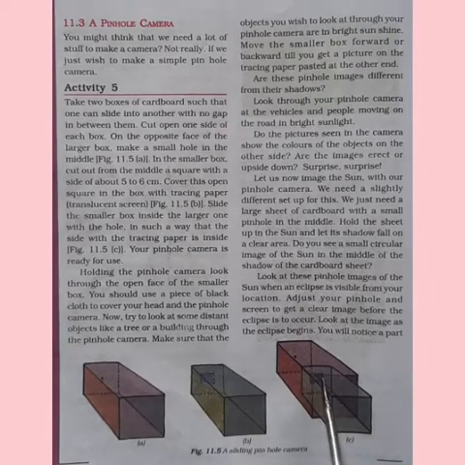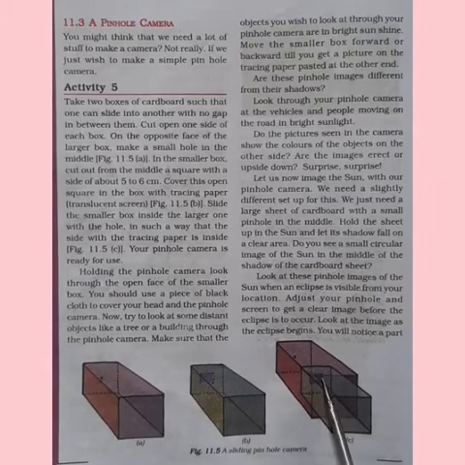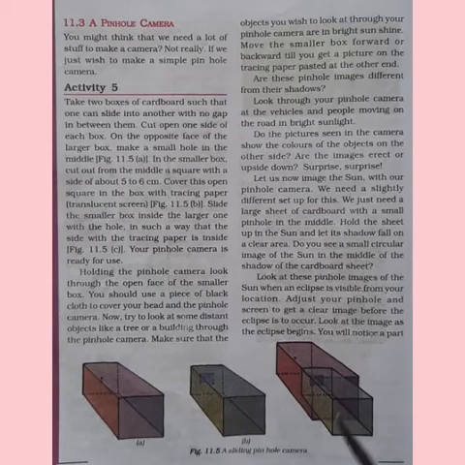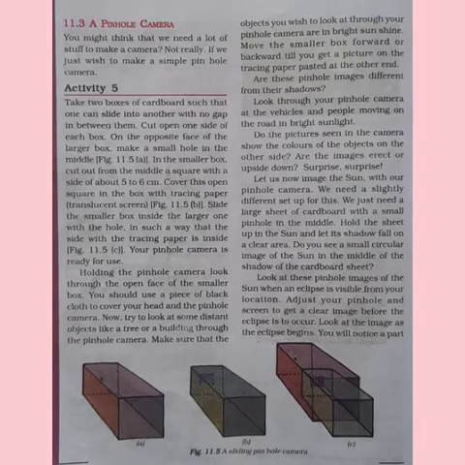Okay? And all the objects, whatever you focus, will be upside down. Okay? So, now you have your pinhole camera ready to focus on the objects.